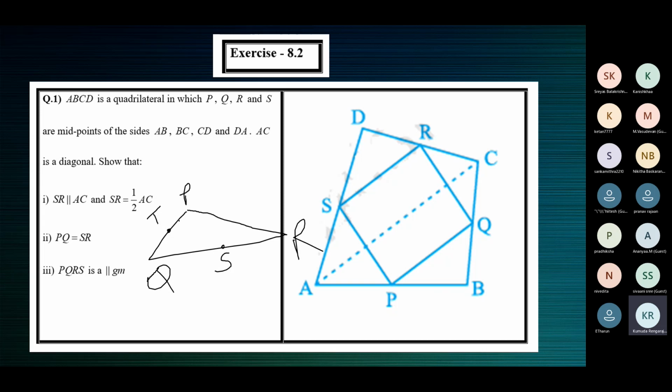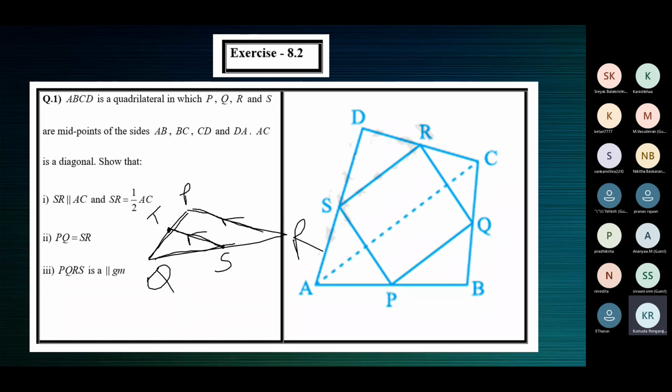Now the results: join the midpoints S and T. Now this line segment which you get by joining the midpoints S and T will be parallel to the third side. This is the third side because this is one side of the triangle, this is the other side, and this is the third side.